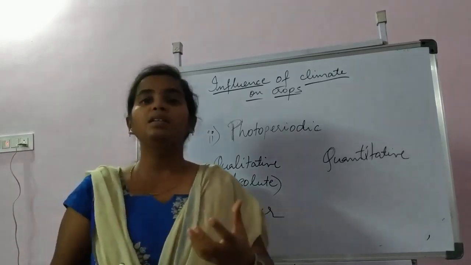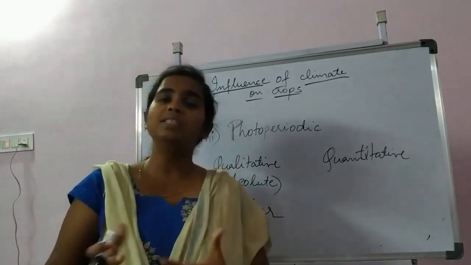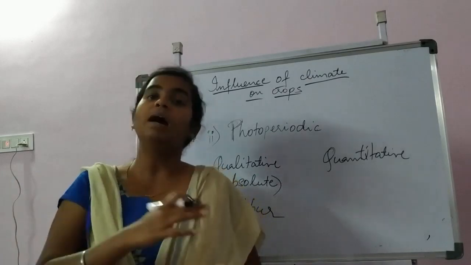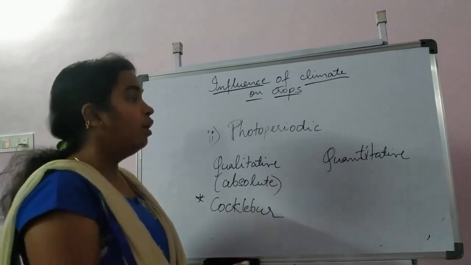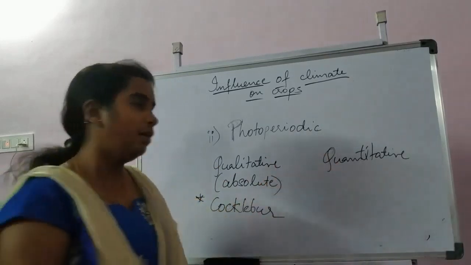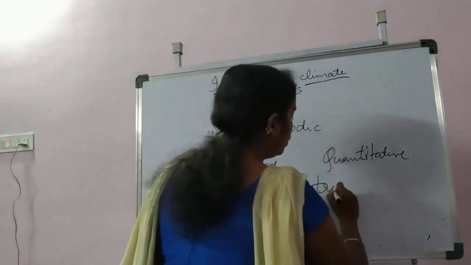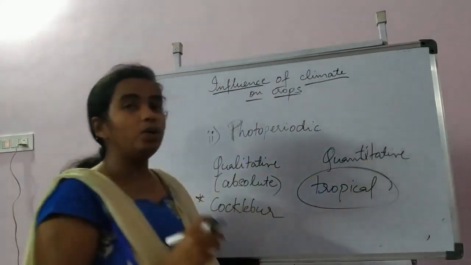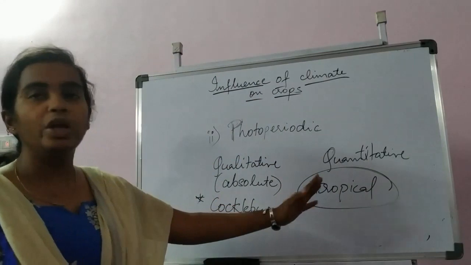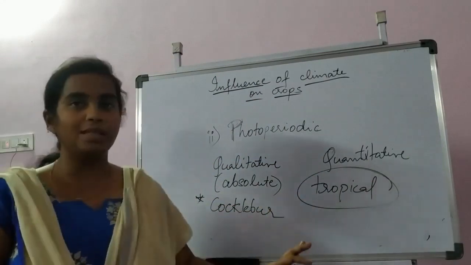It may increase from 4 or 5 days to months together, after which they start inducing flowers. For quantitative examples, you can remember almost all the tropical crops come under quantitative long day or short day plants. I hope this is clear.